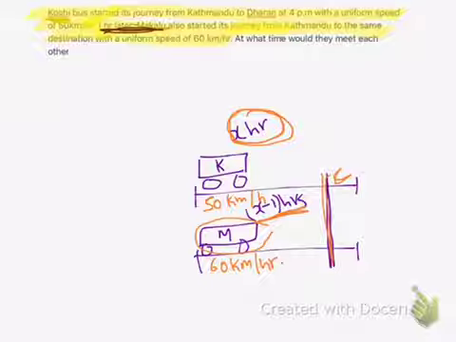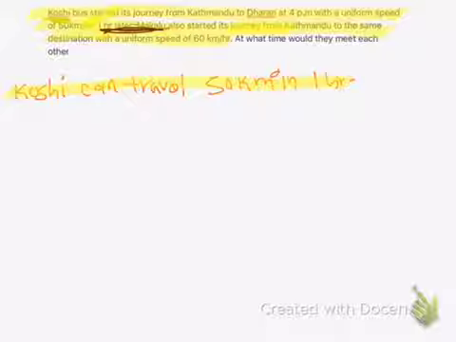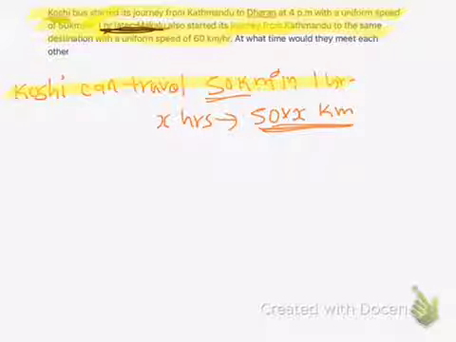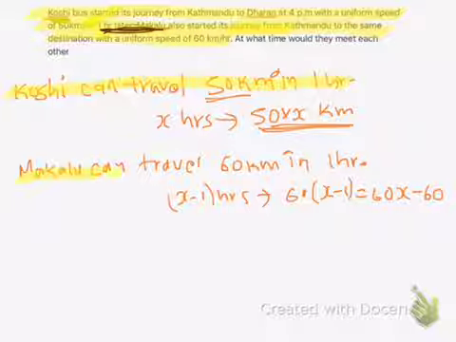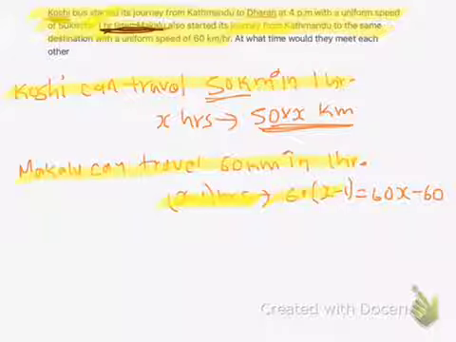So let us find the distance traveled by the first bus in X hours. As we know, the first bus Kosi can travel 50 kilometers in 1 hour, as its speed is 50 kilometers per hour. So in X hours it can travel 50 times X, it is 50x kilometers. Similarly, the second bus Makalu can travel 60 kilometers in 1 hour, as its speed is 60 kilometers per hour. So in X minus 1 hours it can travel 60 times X minus 1, which gives 60x minus 60 kilometers.